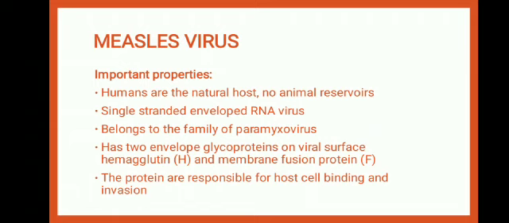Now let's discuss the important properties of the measles virus. Humans are the only natural host. There is no animal reservoir required in this sort of infection. This virus is composed of single-stranded RNA, which is enveloped. It belongs to the family of paramyxoviruses and has two enveloped glycoproteins on the viral surface. These glycoproteins are hemagglutinin H and membrane fusion protein F. These proteins are responsible for host cell binding and invasion.